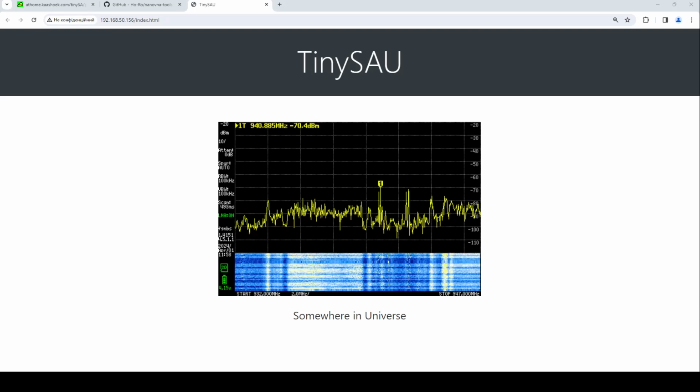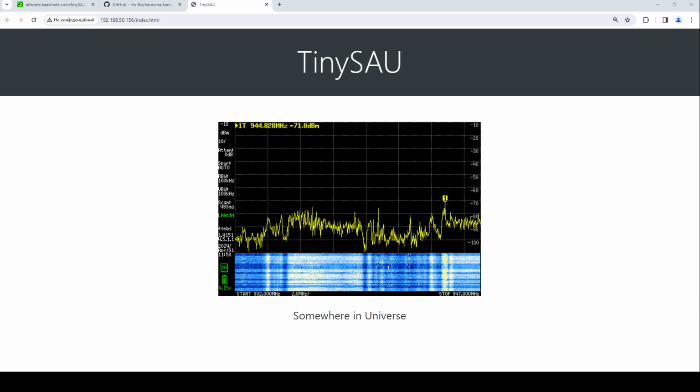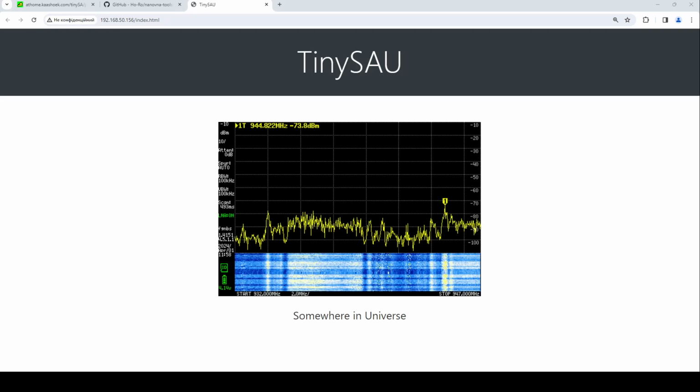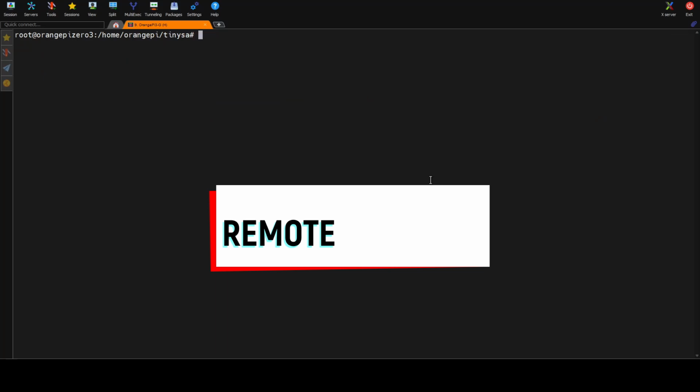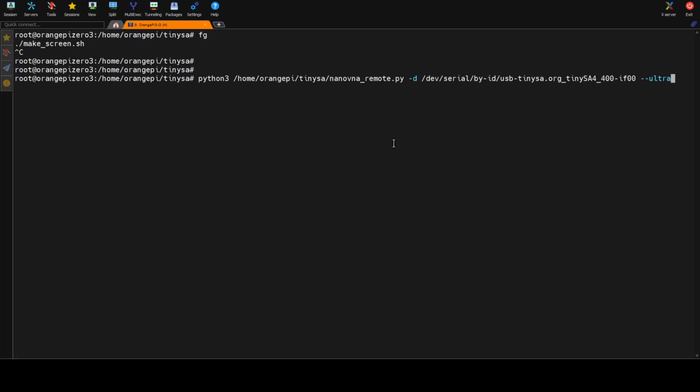So let's switch to the next option. We want to control the TinySA remotely. For this we will use another script that is provided with the NanoVNA toolbox. To do this we first need to stop the capture, because it won't allow us to run scripts in parallel. So we have stopped the script and we will just run the remote session.